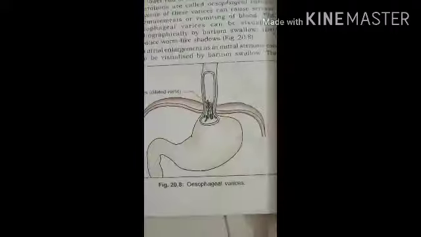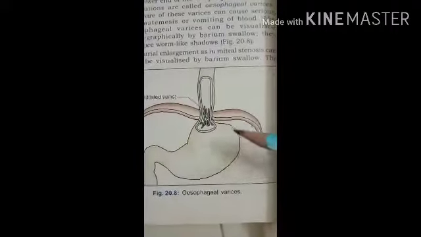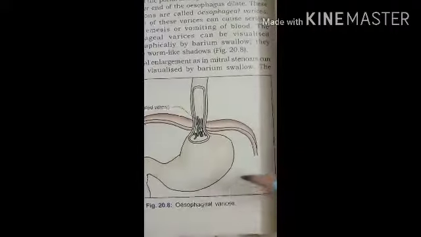Then the clinical anatomy. The first clinical point related with the esophagus is the esophageal varices.